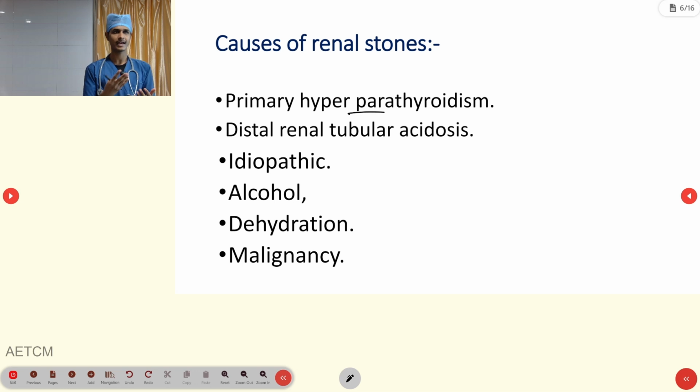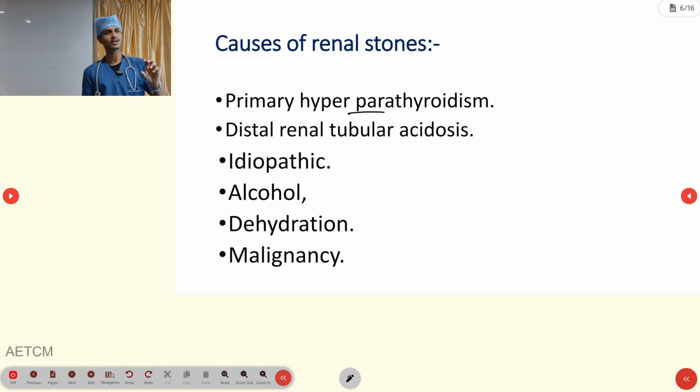So mainly it will act on the calcium, magnesium, phosphorus, but majorly it will take a role in calcium metabolism and calcium regulation in our body. So whenever it is getting into hyperparathyroidism, automatically it will retain more amount of calcium in our body. It leads to crystal formation or urine stone formation.